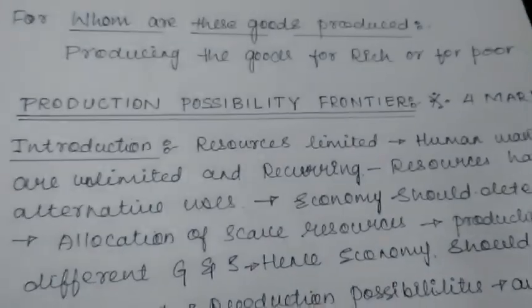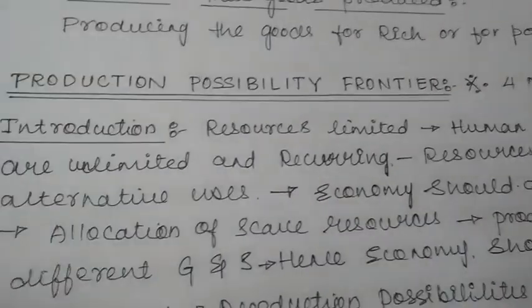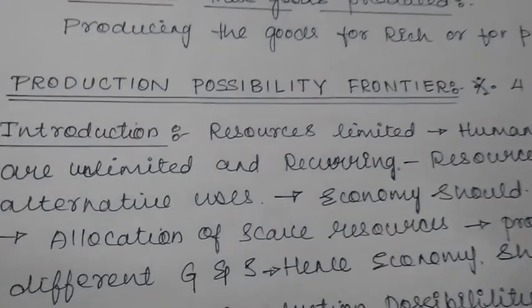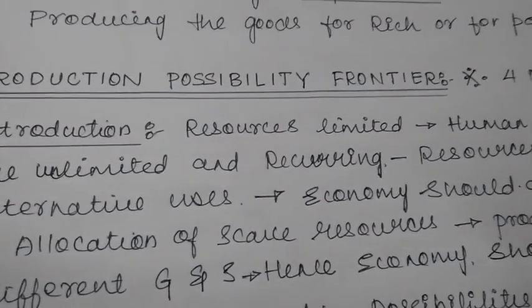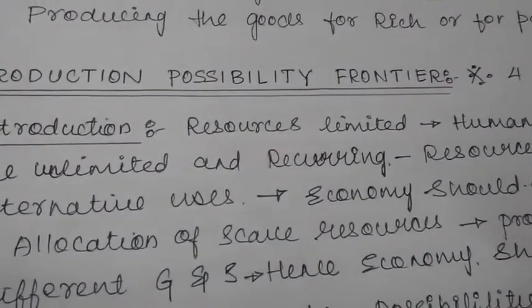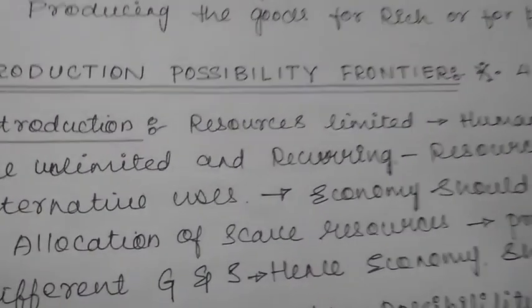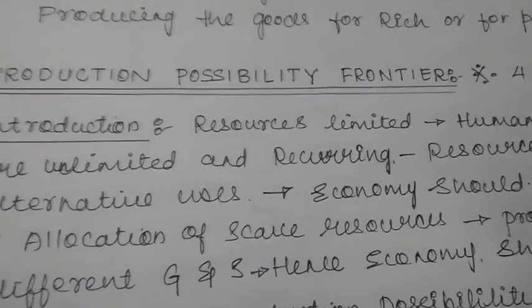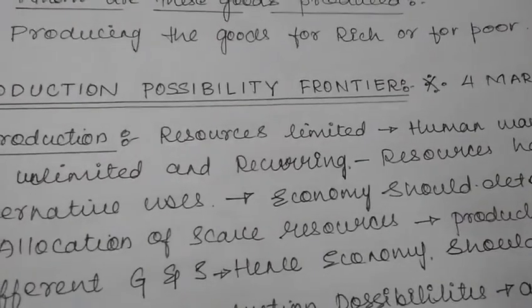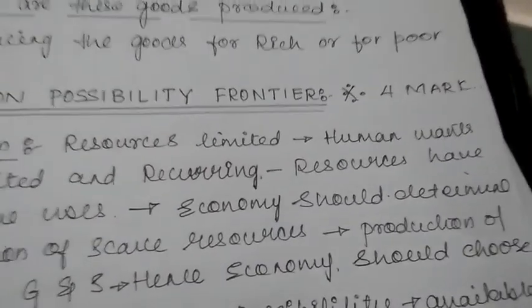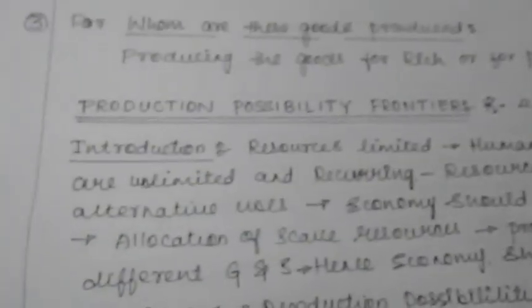It keeps on repeating, and it is not ending. Like the want for food. Every day you eat food, 3 times a day you eat food, so the want for food is recurring. Want for water, want for dresses, it is recurring, it is never ending, it keeps on repeating. So human wants are unlimited and recurring, but the resources are limited in nature, and whatever resources you have, those resources have alternative uses, can be used for many things.